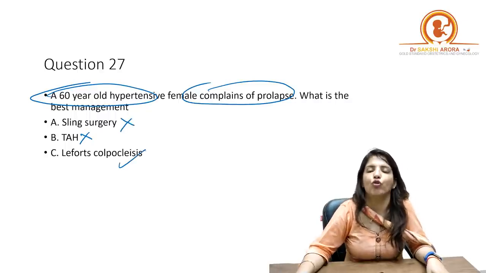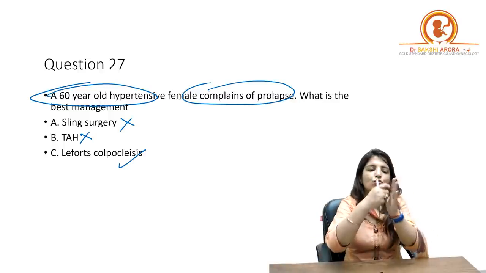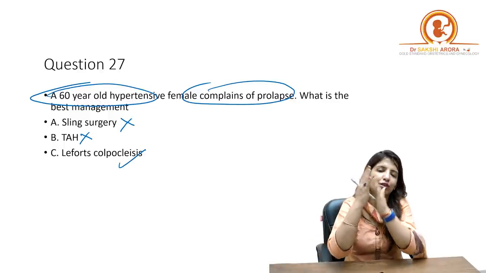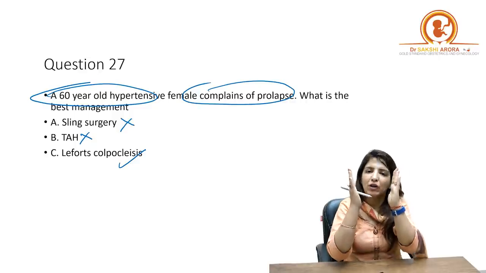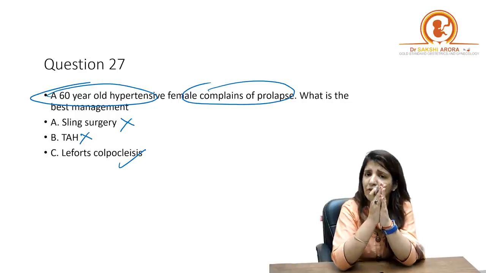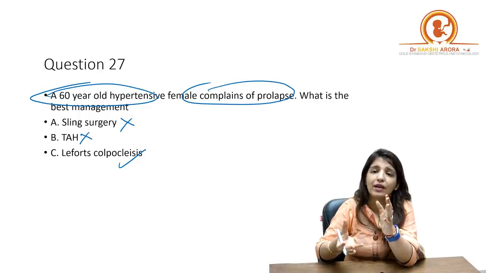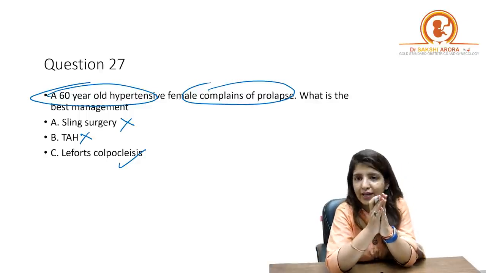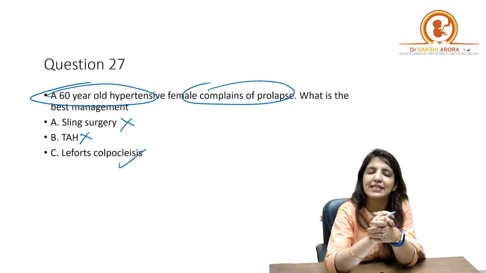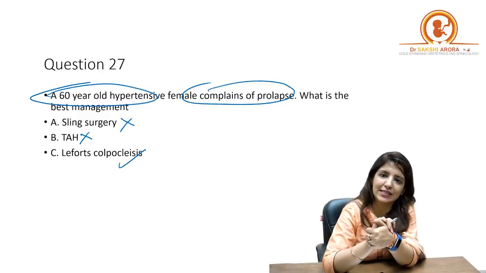So I am going to go for Lefort colpoclesis. What do you do in a Lefort colpoclesis? In a Lefort colpoclesis, under local anesthesia, you do a curettage of the anterior and the posterior wall of vagina, and because you've done a vigorous curettage of the anterior and posterior wall of vagina, adhesions will be formed and the part which is prolapsed will not come out, right? Because you have closed the vagina. That is what is Lefort colpoclesis. And females who are more than 60 years, they are postmenopausal. That is why we can go for Lefort colpoclesis in them.